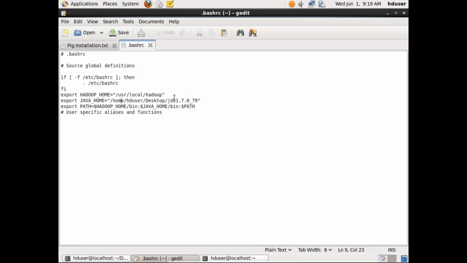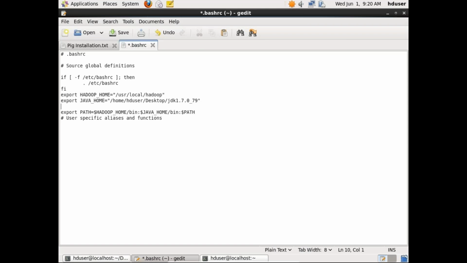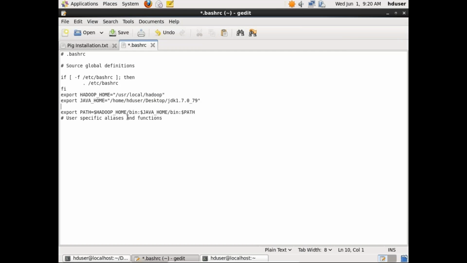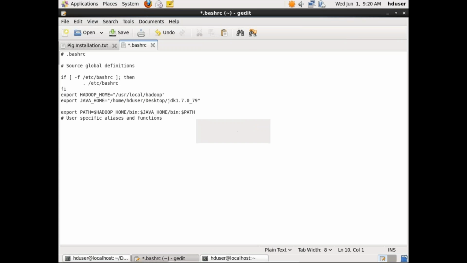Here we have to set our PIG_HOME and the location where we have installed. They have put Java here, and wherever you want you can put it. I already have it in my instructions. So let's go ahead.